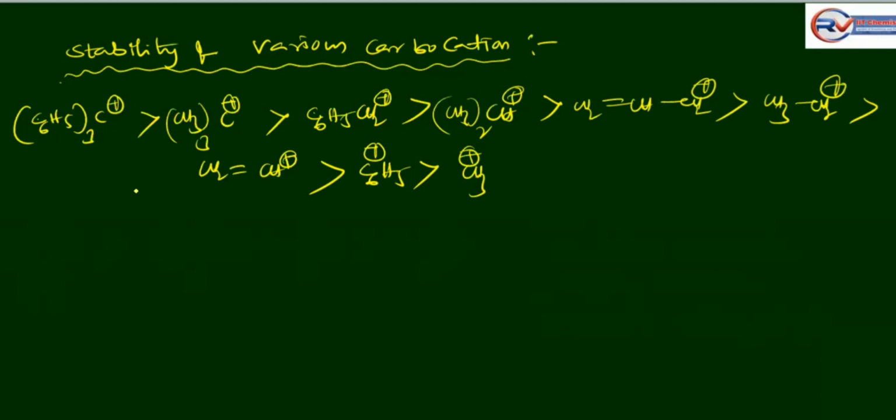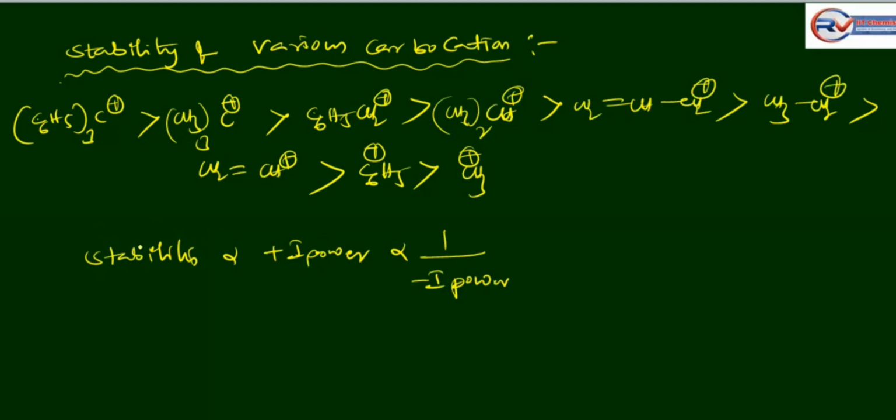So, the simple trick to find the stability of carbocation: stability is directly proportional to positive inductive power and inversely proportional to negative inductive power.